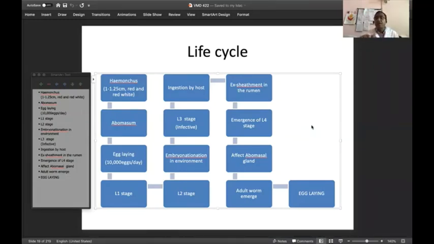So after getting infection, the larva exsheaths. It comes out again in the rumen of another host, that is another sheep or goat. It develops into the L4 larval stage in the host, and it again affects the abomasal glands. As we have discussed previously, all the Trichostrongylid parasites, especially Strongylus and others, produce damage to the abomasal glands. Similarly here also there is damage to the abomasal glands. So there will be development of hypoproteinemia, and then the adult worm emerges and starts egg laying.